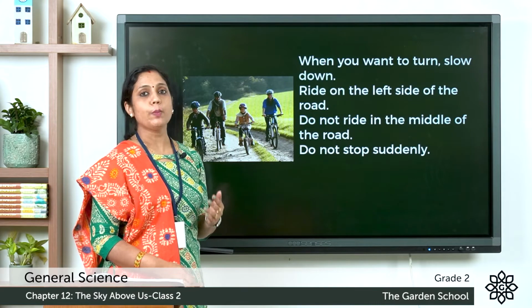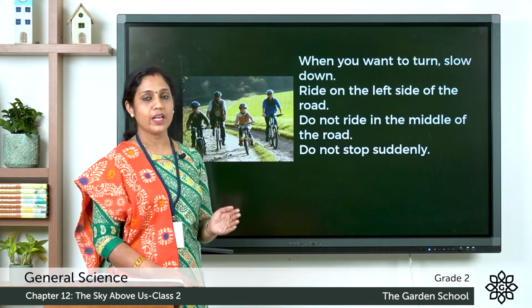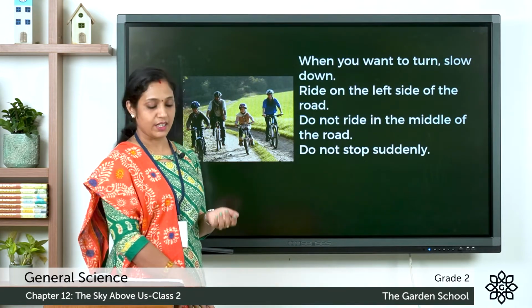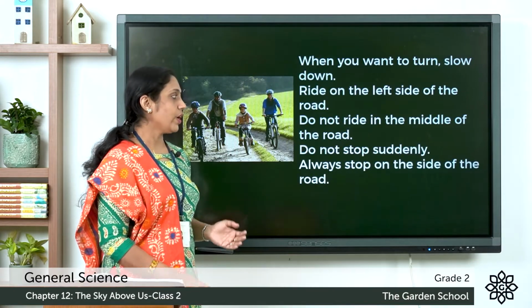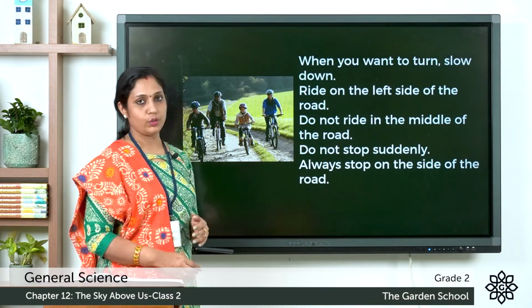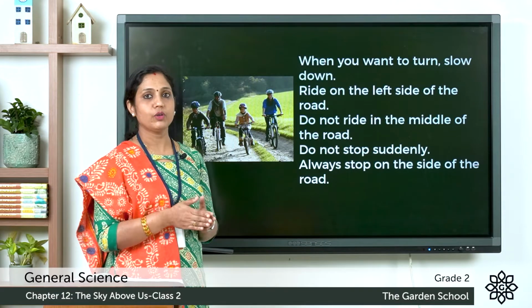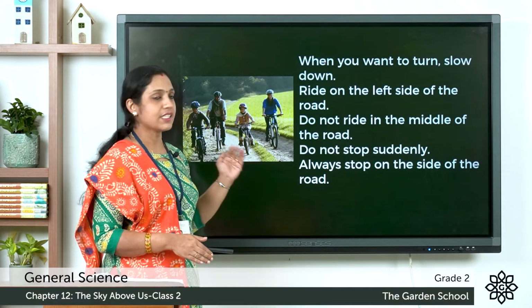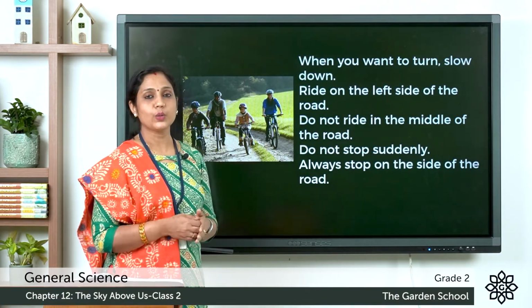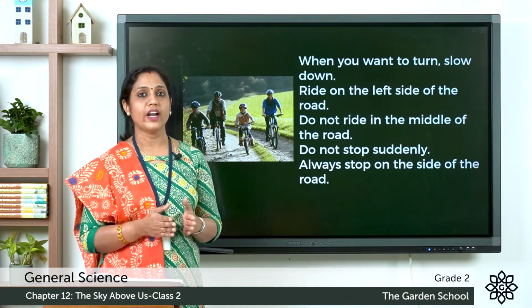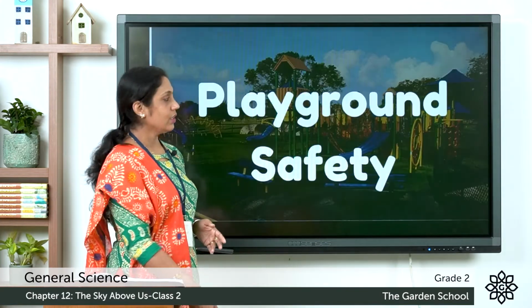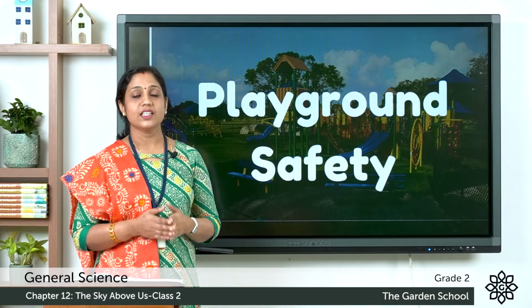Do not stop suddenly. So when you're going on a bicycle, do not stop suddenly. And always stop on the side of the road. Do not stop in the middle of the road. You need to stop on the side of the road. So these are the rules that we need to follow while riding a bicycle.